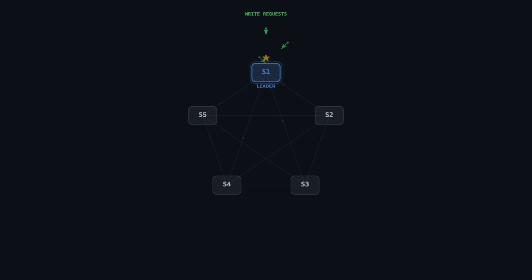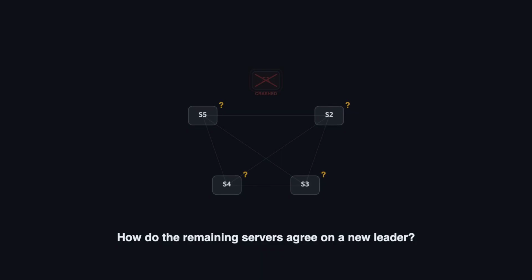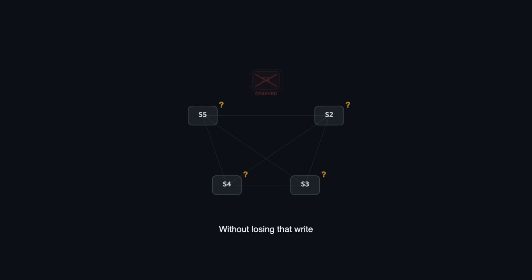Now picture this. Right in the middle of processing a critical write, server 1 crashes, just gone. No warning, no graceful shutdown. The connection drops and the other 4 servers are left staring at each other. Who takes over? How do the remaining servers agree on a new leader without losing that write, without conflicting with each other, and without any human intervention?